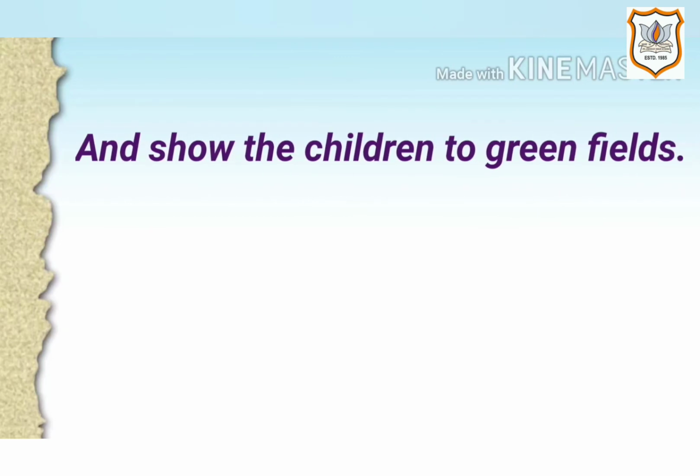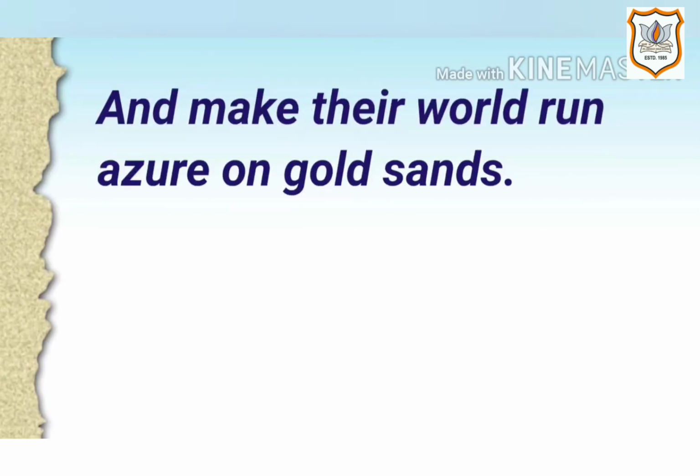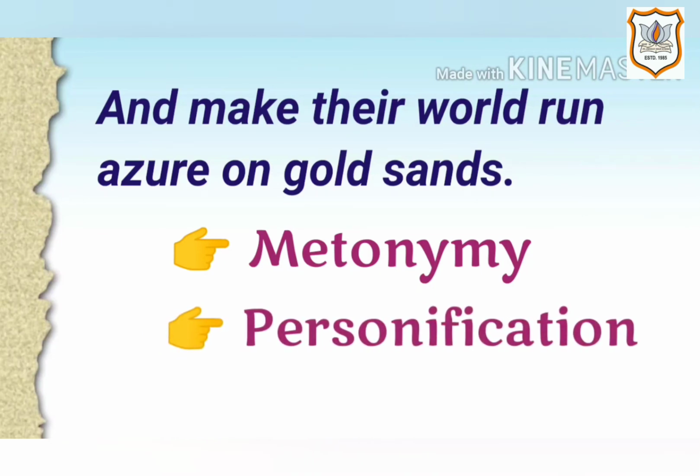Next is "and show the children green fields." Here the figure of speech is metonymy because the green fields represent unpolluted nature. Next is "and make their world run azure on gold sands." Here the figure of speech is metonymy because the azure on gold sands represents unpolluted seas and beaches. Another figure of speech here is personification because the inanimate world is given the human quality of running.